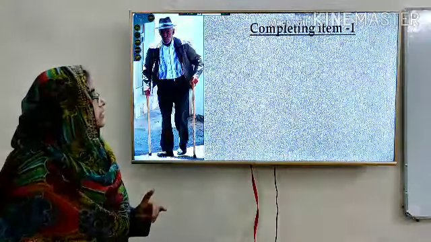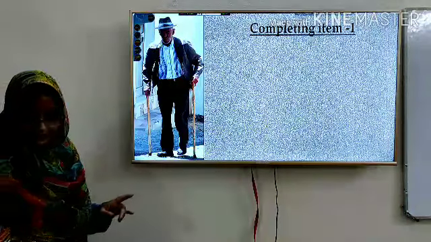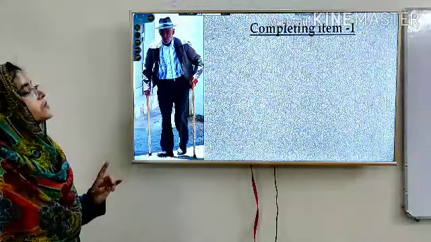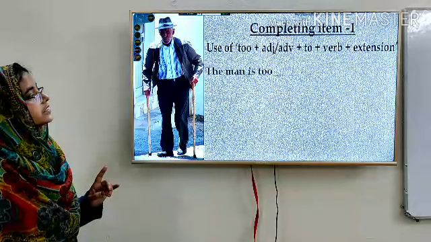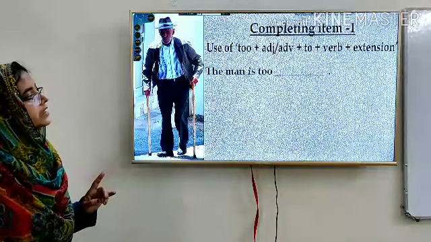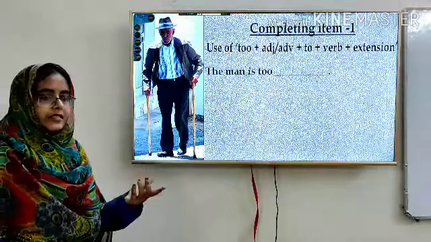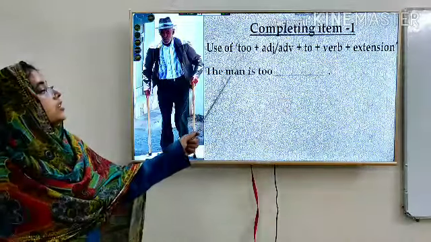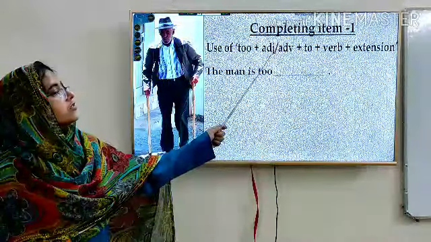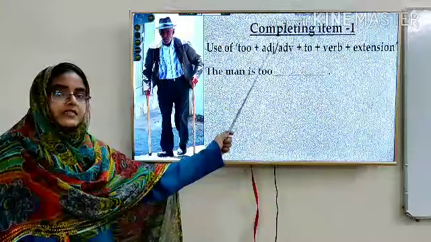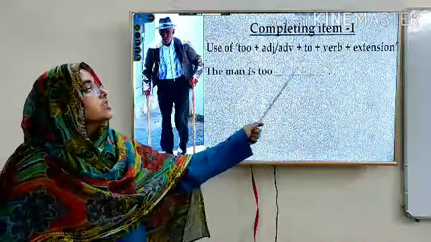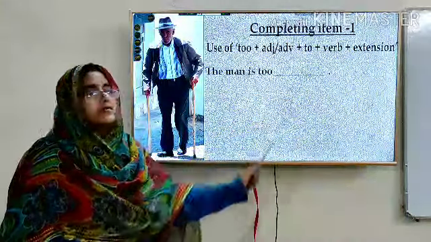Completing item 1. We see a picture here, and according to this picture we have a sentence. See here, the man is to something. Something what? To. After that we can use an adjective or adverb, to plus verb.